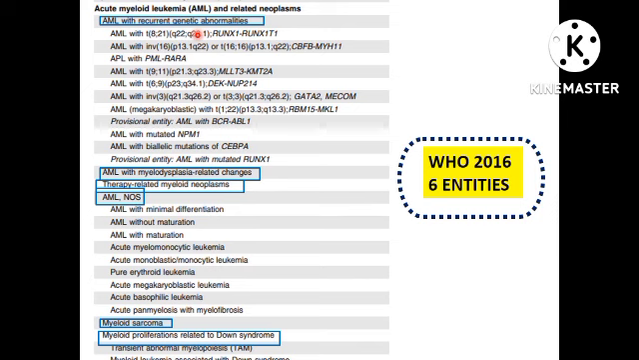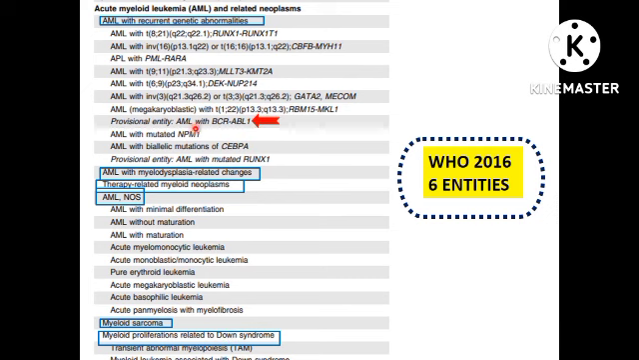If you can recall the previous WHO classification of AML and related neoplasms, you have 6 entities: AML with recurrent genetic abnormalities, AML with myelodysplasia related changes, therapy related myeloid neoplasms, AML NOS, myeloid sarcoma, and myeloid proliferations related to Down syndrome.